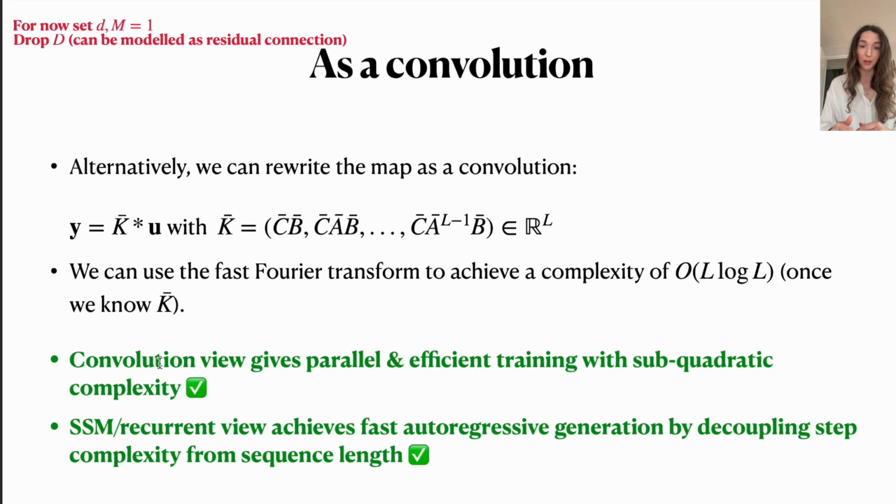At the same time, we had this state space model / recurrent view that would give us this fast autoregressive generation, because we kind of decoupled the complexity from the sequence length. So unlike in attention, where to compute the current output we would need to look back over the whole sequence and multiply these big L by L matrices, here we are only working with the hidden state size, which is H, and hence it is also easier to work with.